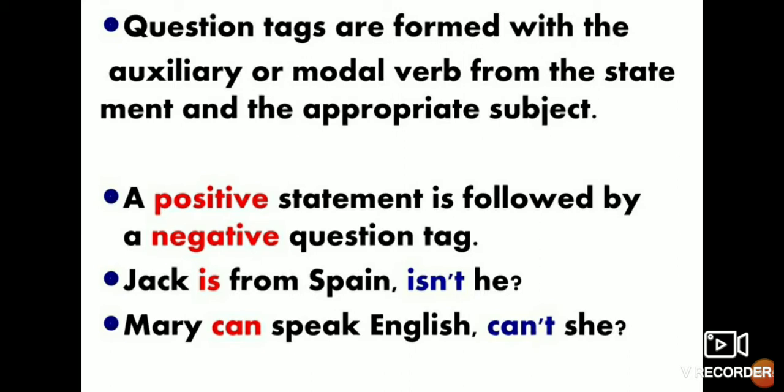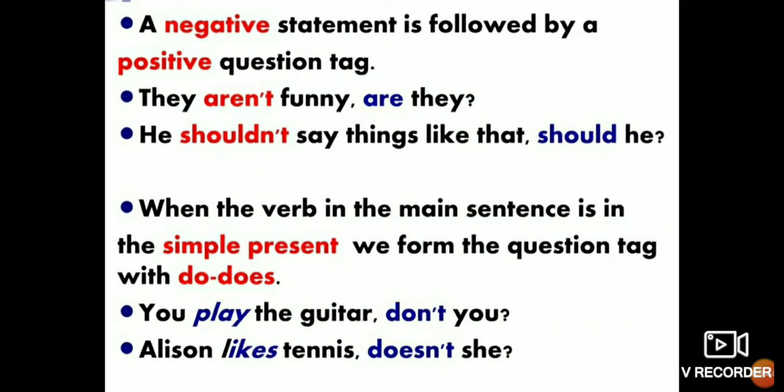We will not use Jack again. In place of Jack, we will write he. Mary can speak English, can't she? It is also a positive sentence. Mary can speak English, and you can see can is here the auxiliary verb. So with the help of can, we make the question tag, can plus not, can't. A positive sentence will take the negative question tag, so can't she is here. We have added the question tag.